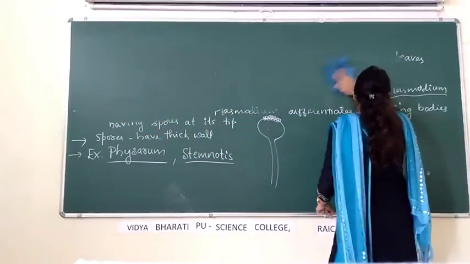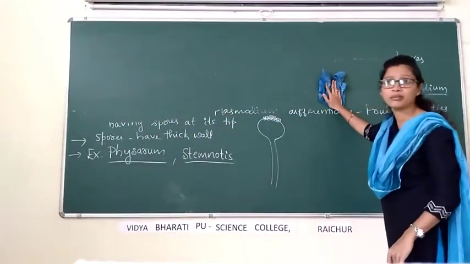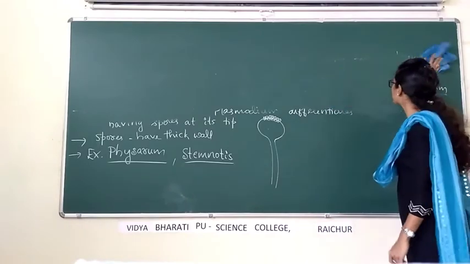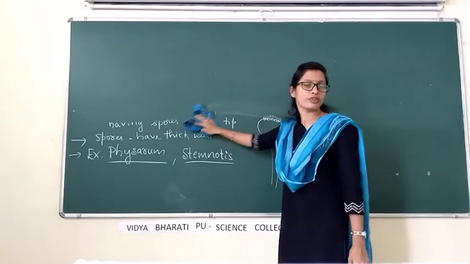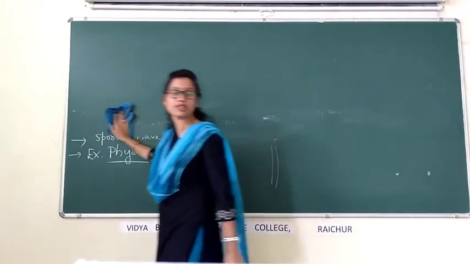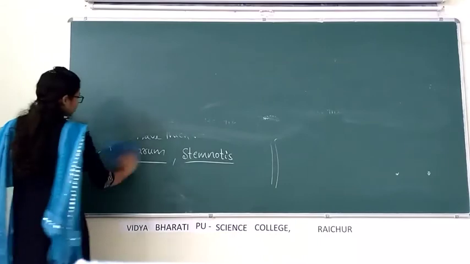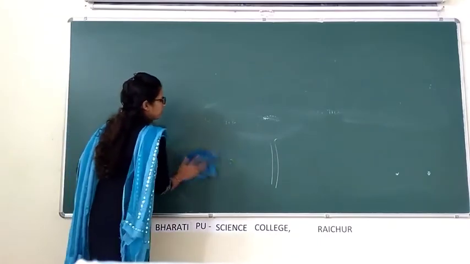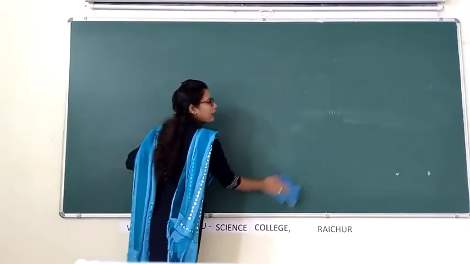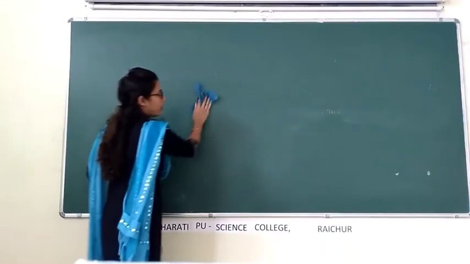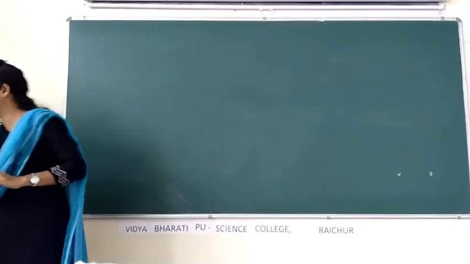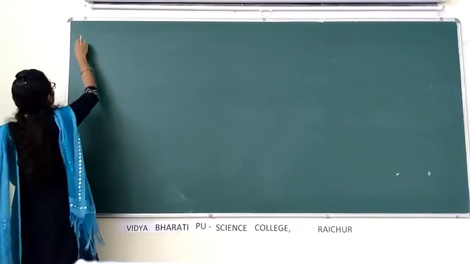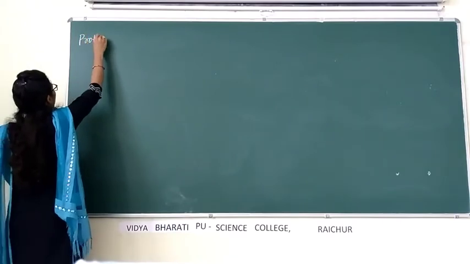Here you may get the question: what are slime molds, or why are Myxomycophyta also called slime molds. Give any two examples for slime molds. These are important here. This is important for 1 mark. Usually they will ask for 1 mark, rarely for 2 marks. Not more than that. Next one is protozoan protista.